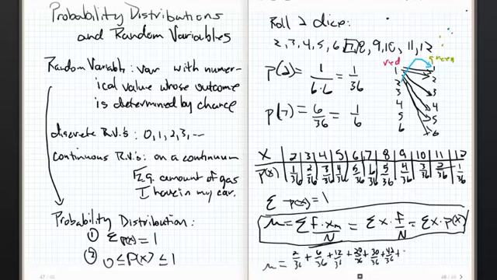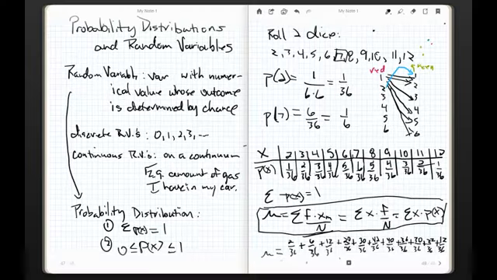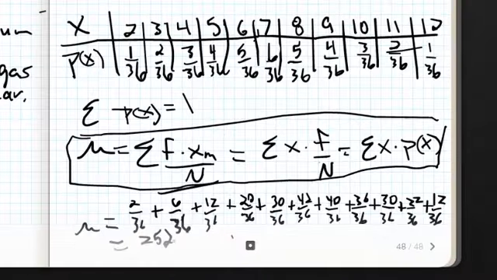Because the value is different, I do go down, but it's not symmetric. Over 36. If I do it by hand, I get 252 over 36.